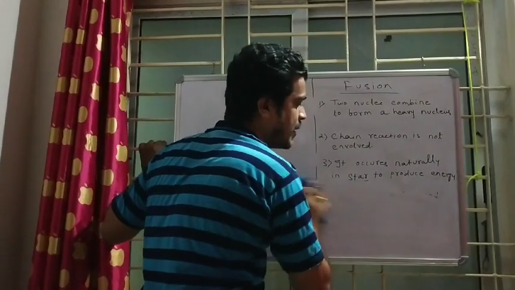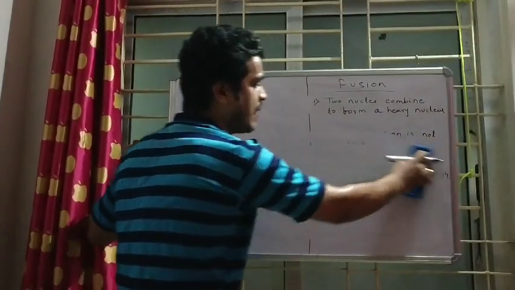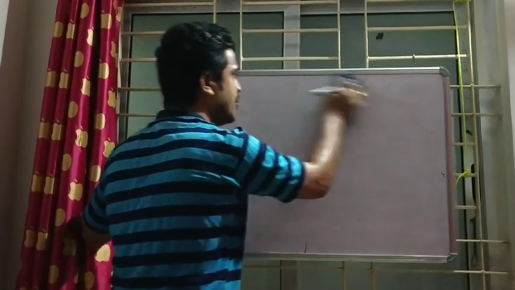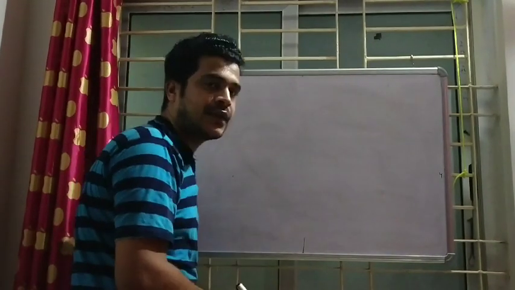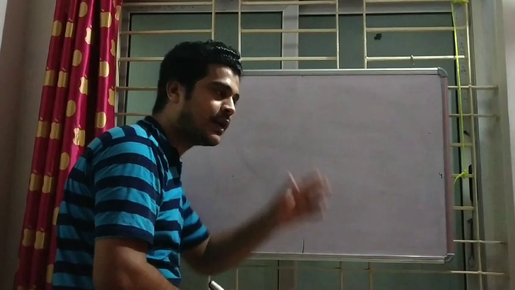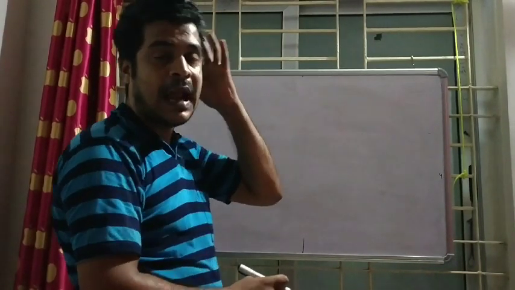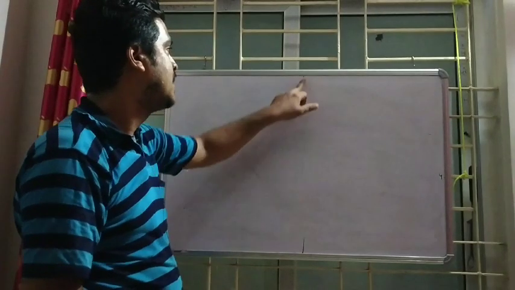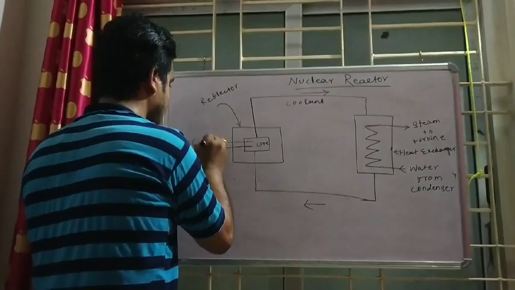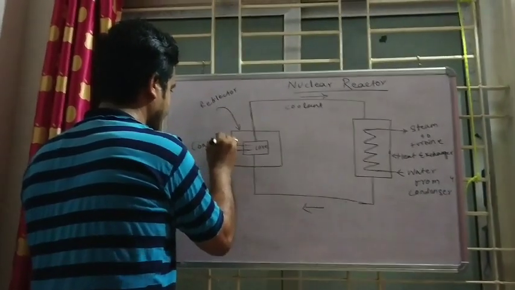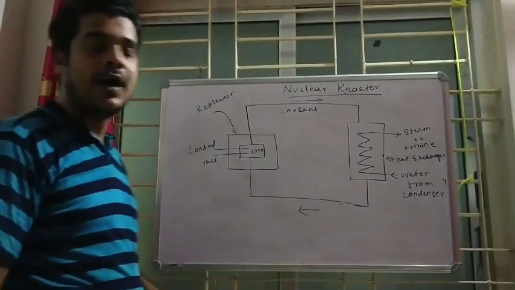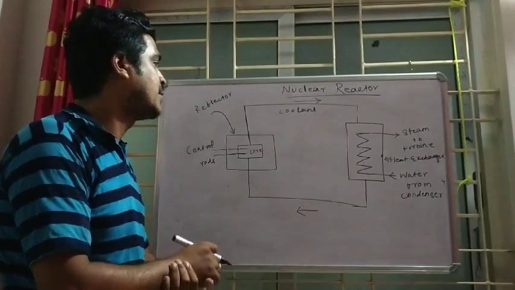And what is a nuclear reactor? It is the artificial setup made by human beings to do the fission reaction. I said that fission reaction is a human-made process. Okay, fusion reactions are happening inside stars, and due to fusion, a huge amount of energy is released. So now I will discuss nuclear reactor.